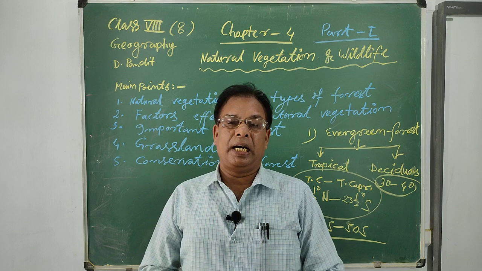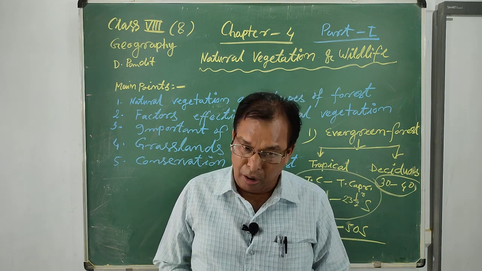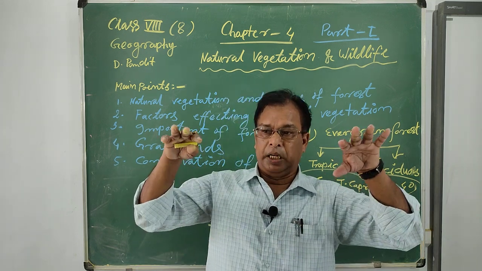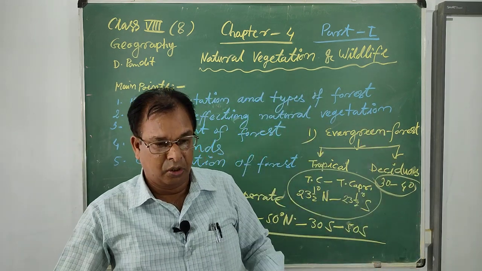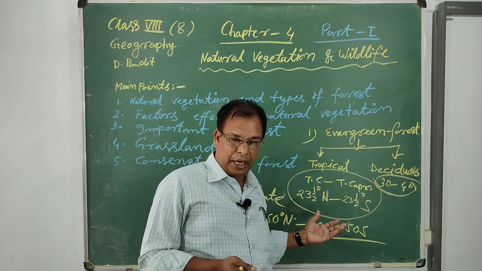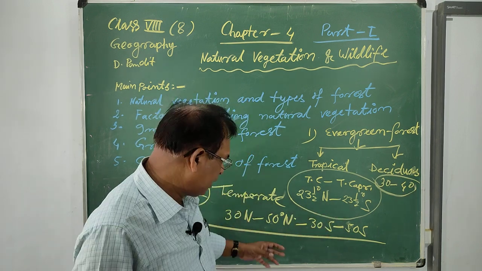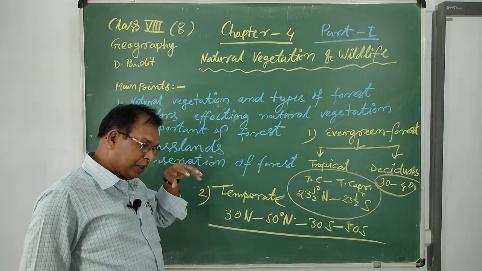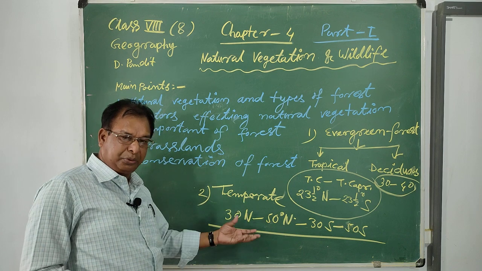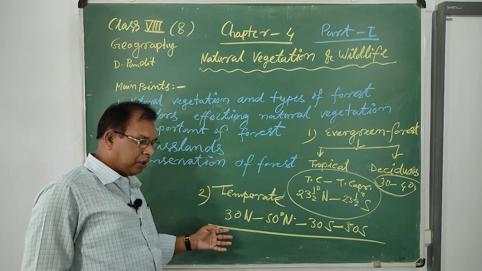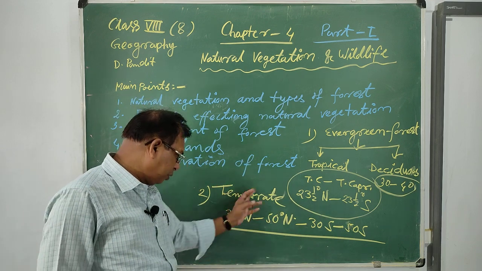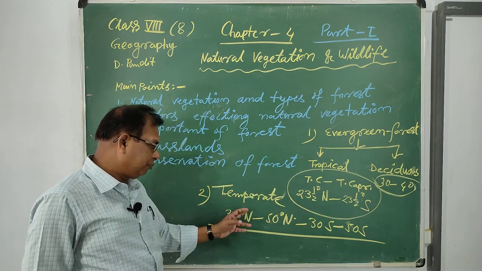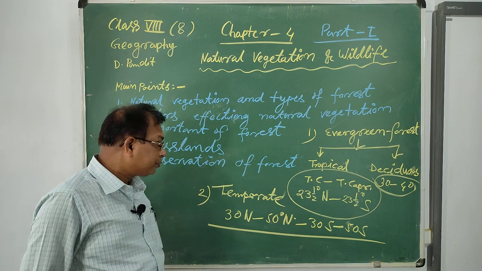Mainly this area is known as the monsoon forest, because the forest, plants, or trees grow according to the rainfall and the temperature, and the situation in the temperate zone for the growing of the trees or the plants. Therefore it is also known as the temperate forest.